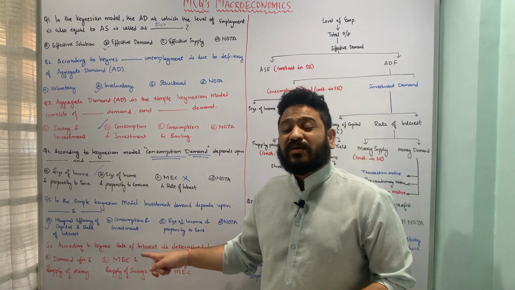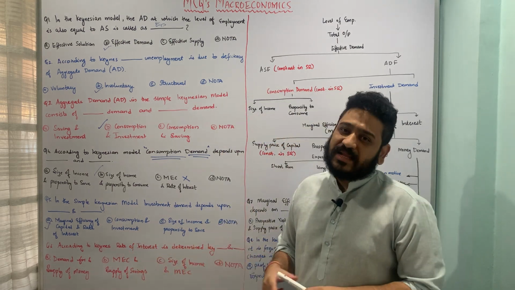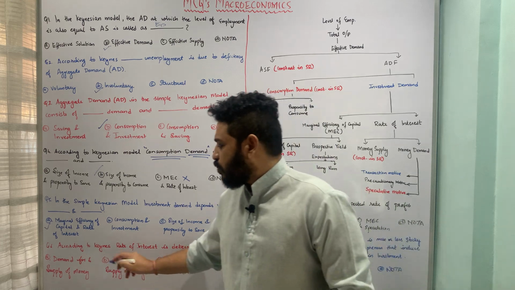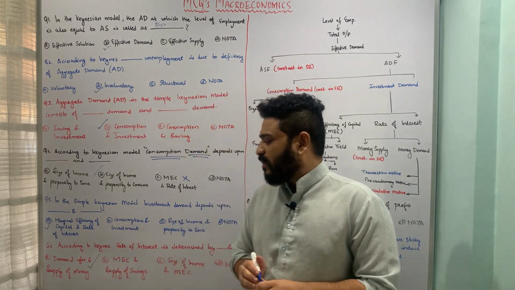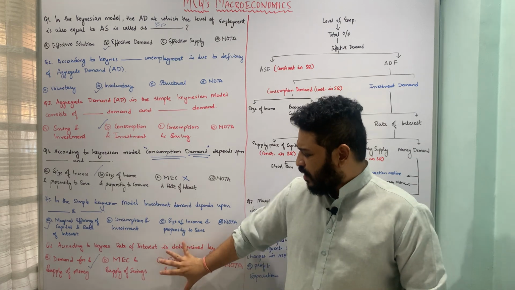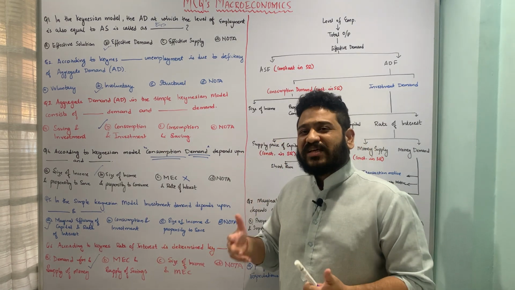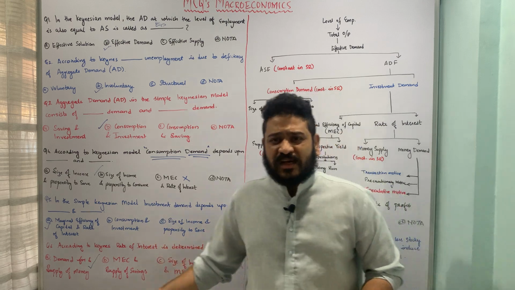That means according to the Keynesian model, rate of interest is determined by demand for and supply of money. So therefore option A, demand for money and supply of money, is the correct answer to this particular question. I hope the question is pretty much clear, and also the flow chart is giving you more sense when we are looking at the questions. I hope this is clear.